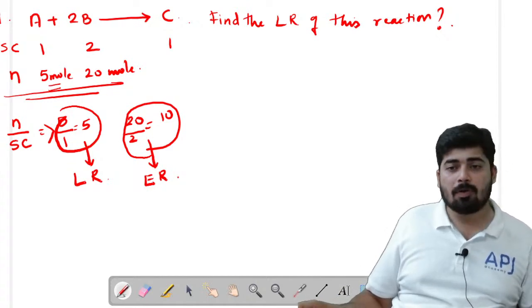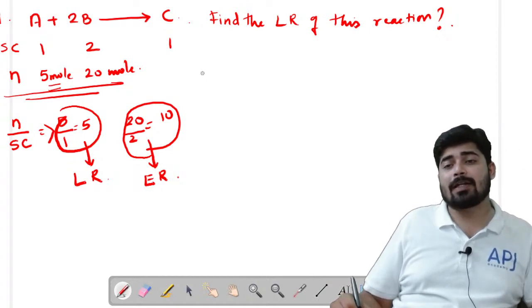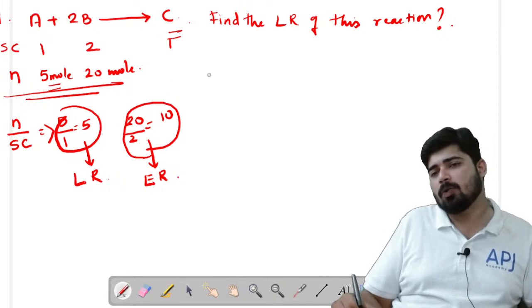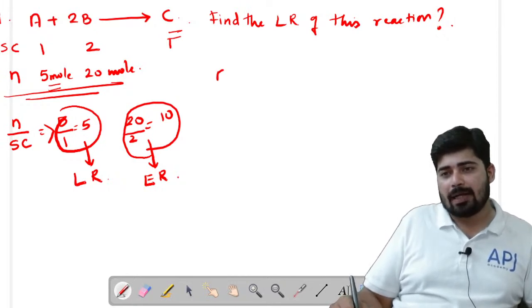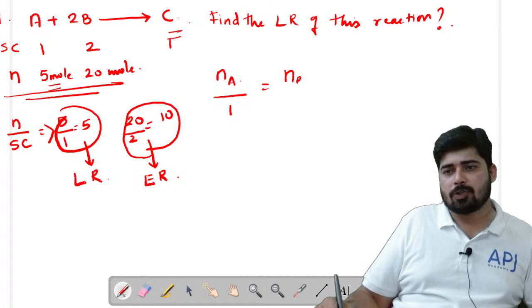One more thing I have to clarify here. If you are asked to find out the number of moles of C, then what we will do? We will write the mole analysis: number of moles of A by stoichiometry of A, that is 1, number of moles of B by stoichiometry of B, that is 2, and number of moles of C by stoichiometry of C, that is 1.